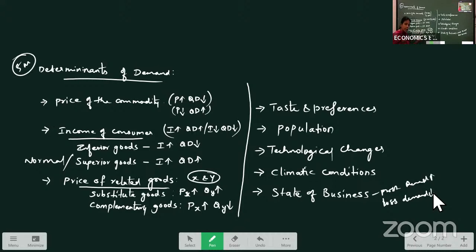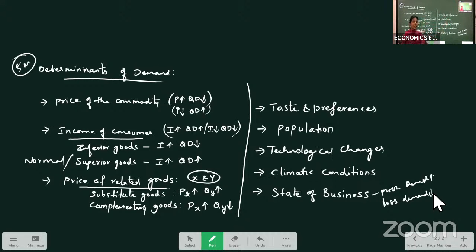What are substitute goods? The goods which can be replaced in place of another. Okay, so for substitute goods, what will happen? If price of one commodity increases, demand for another commodity also increases. For complementary goods, if price of one commodity increases, demand for another commodity decreases. Okay, then next, taste and preferences.